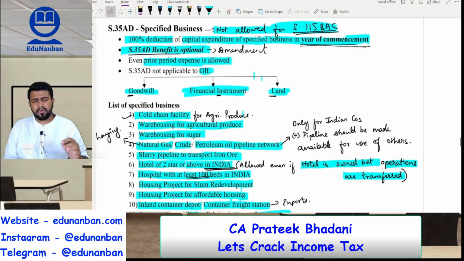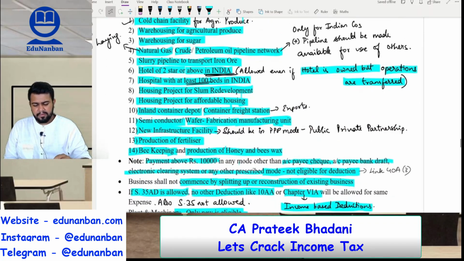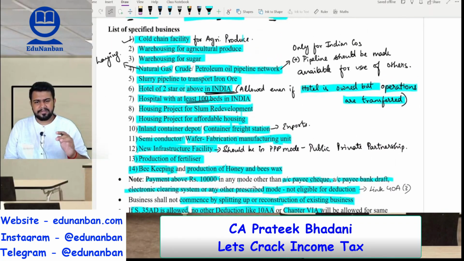Now, what are the specified businesses? There are 14 specified businesses. Number 1, cold chain facility for agricultural produce. Number 2, warehousing for agricultural produce. Number 3, warehousing for sugar. Number 4, laying of natural gas, crude or petroleum oil pipeline network. However, this is allowed only if it is an Indian company and if the company makes the pipeline available for others to use.